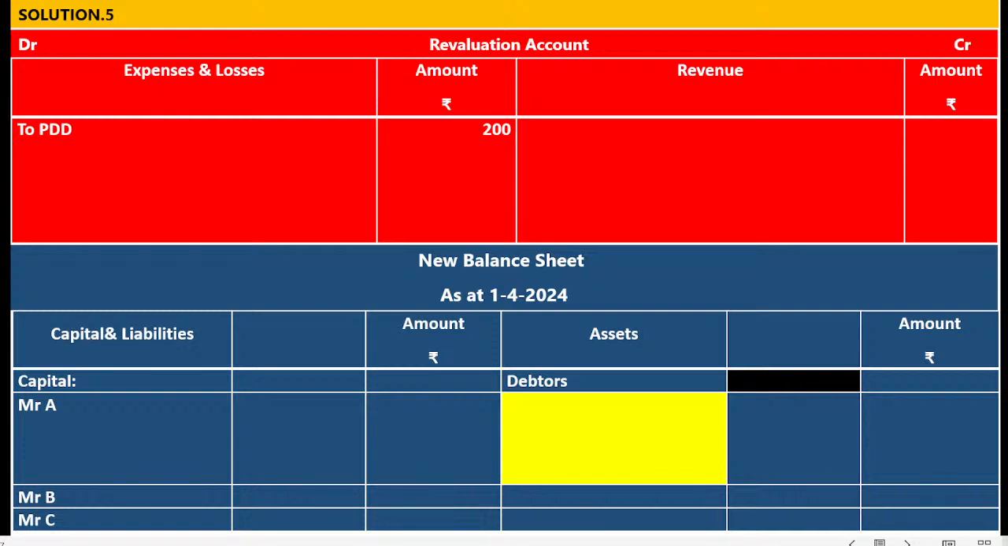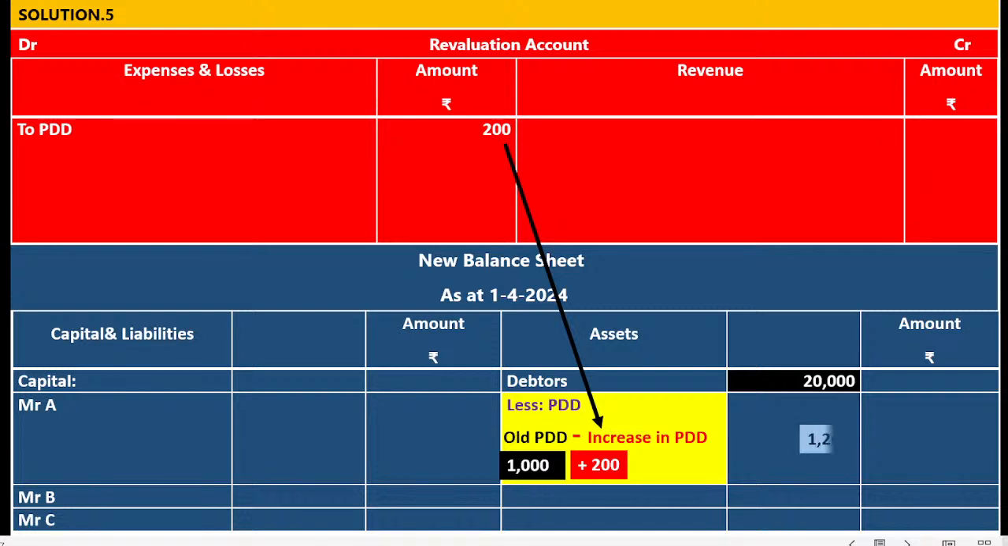Debtors. Note down from the question, old balance sheet debtors 20,000, less PDD, old PDD plus increase, not minus, plus. It is 200. So the amount is 1,200. 20,000 minus 1,200, it is 18,800. Step number 1, revaluation account. Step number 2, new balance sheet. Now is everybody understanding how the old balance sheet, revaluation account and new balance sheet are connected?